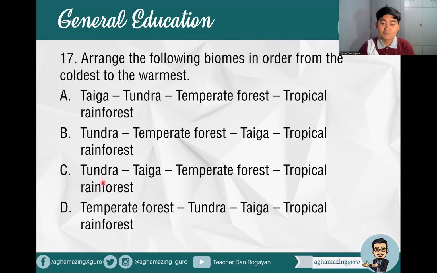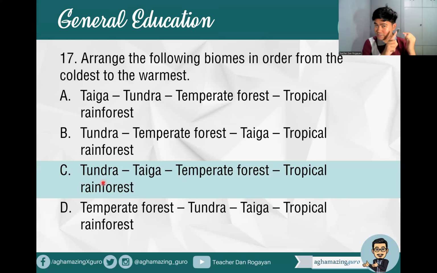And you know that the second coldest biome after tundra is taiga. And so letter C is our correct answer. Tundra is the coldest, followed by taiga. Taiga is also known as the northern boreal forest. So tundra, taiga, then another T. That's four T's: T, T, T, T. Tundra, taiga, temperate forest and